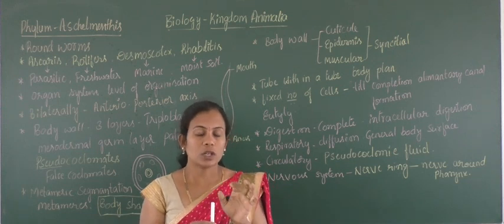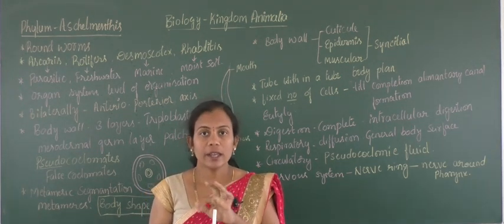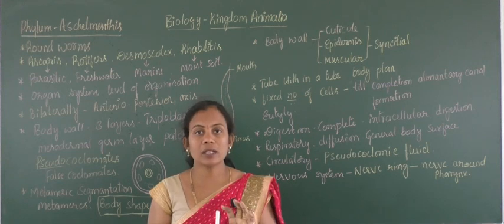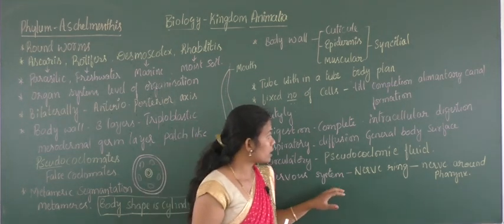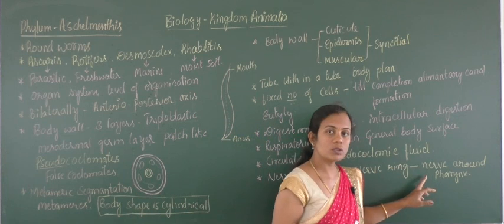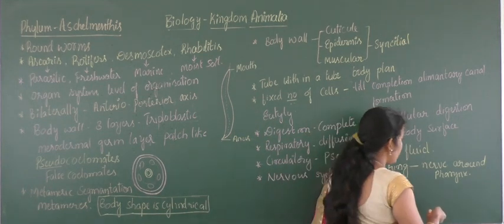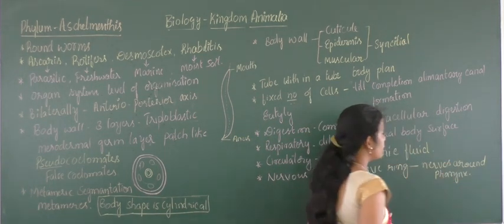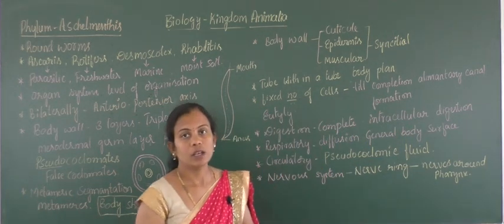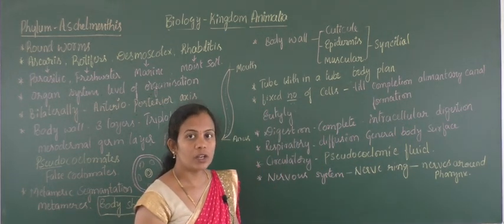So it goes around in a circular manner, making a circle. That condition is called the nerve ring, and the nerves supplied cover or surround the pharynx. Later they run down the structure.